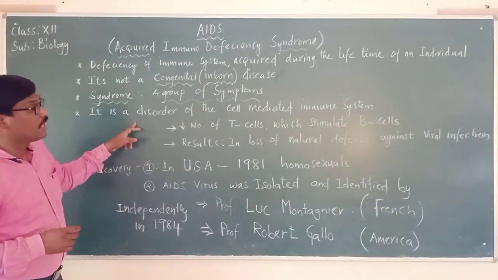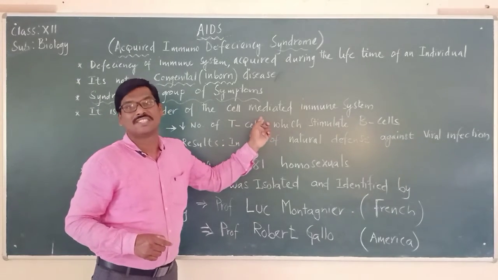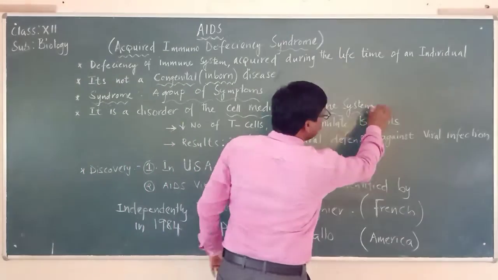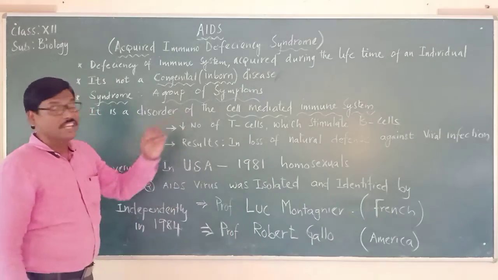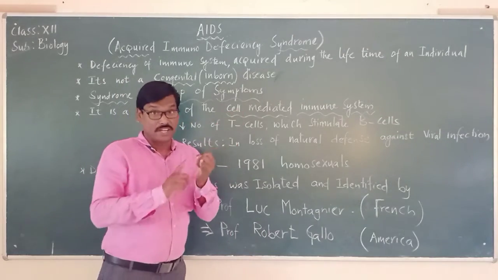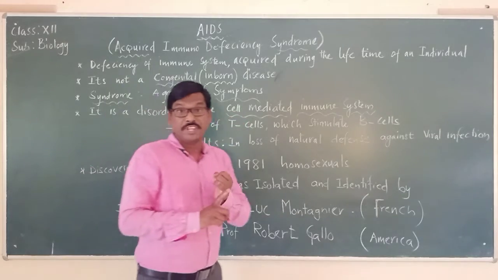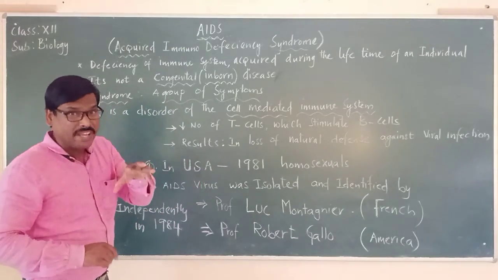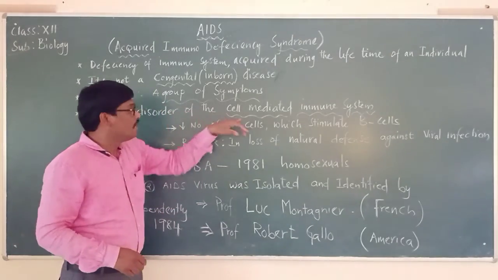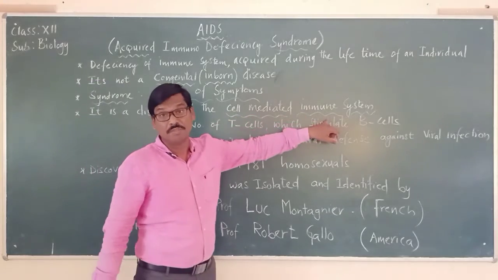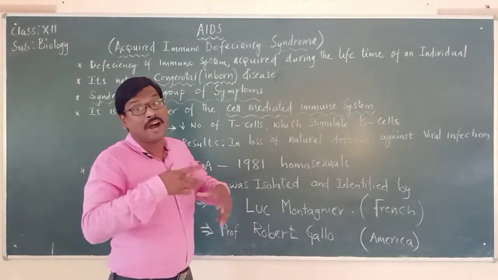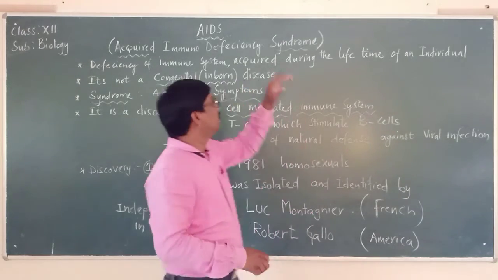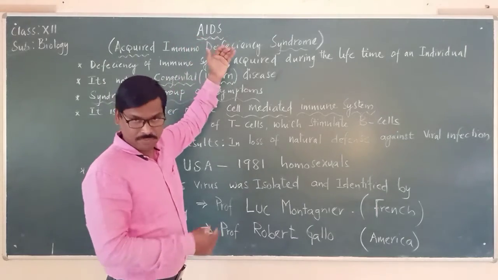Now, it is a disorder of the cell-mediated immune system. Please remember that. It is a disorder that is related to what? Cell-mediated immune system. This is very important. We studied already in the previous videos: cell-mediated immune system, humoral-mediated immune system. So this disease is a disorder related to the cell-mediated immune system, meaning the cells which participate in protecting the body are the ones being affected by this AIDS or HIV virus that we are going to come across.